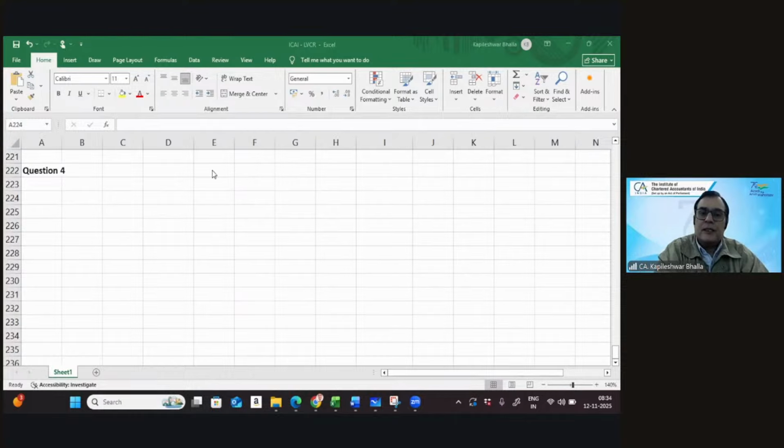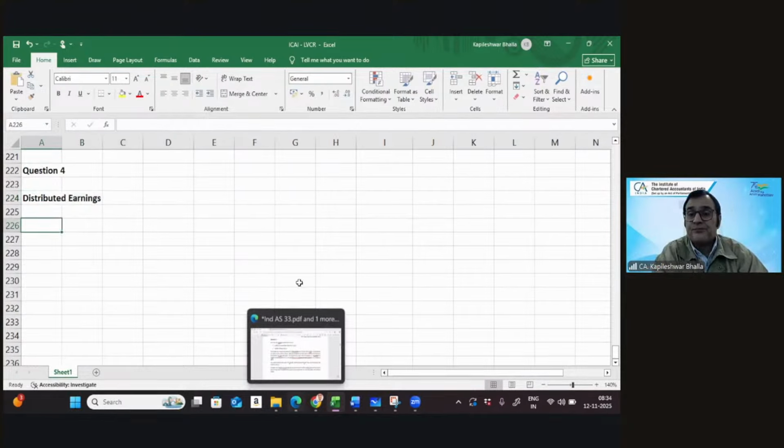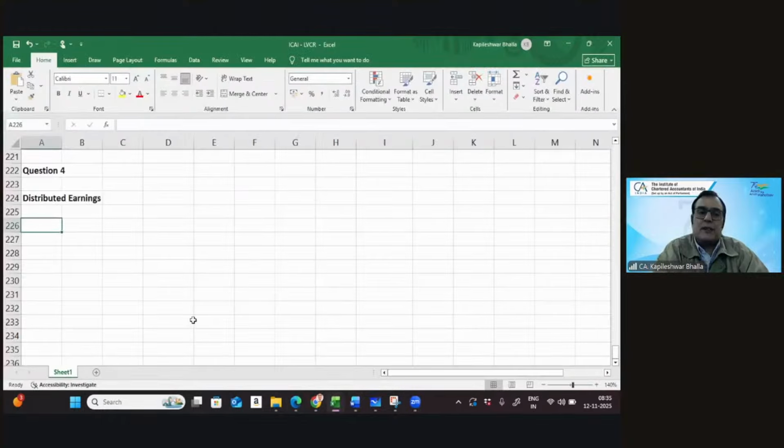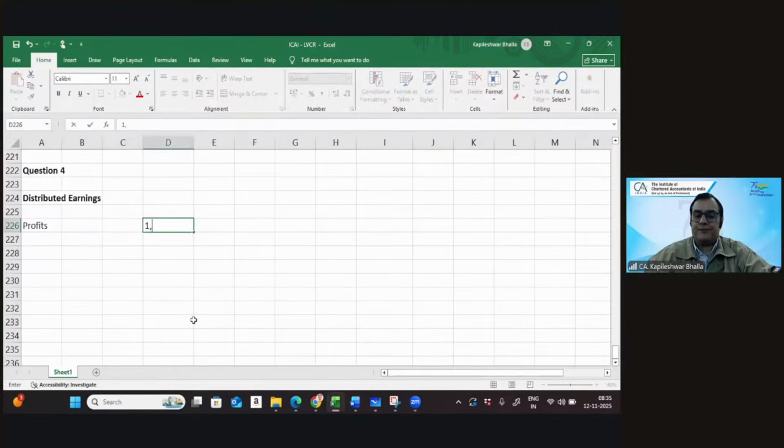Wonderful. So first of all, let's start working on the distributed earnings. First of all, we're going to work upon the distributed earnings in this case. So let's go back to the question. I am given in this particular case that the profits of the company is 1 lakh. So let's take the profits. The profits of the company is supposed to be 1 lakh.